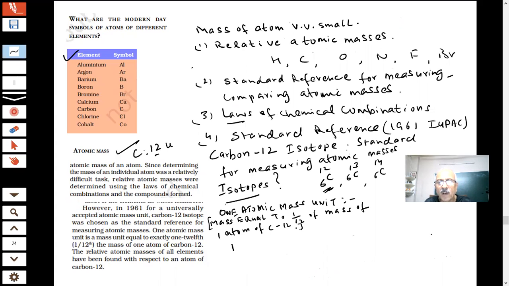If in the book hydrogen is 1 U, carbon is 12 U, and oxygen is 16 U, what does it mean? U is the symbol of atomic mass unit. This is the mass of 1 atom of oxygen. 1 atom of oxygen is 16 U. What is U? U is 1/12 the mass of 1 atom of carbon-12. And this has been determined experimentally.